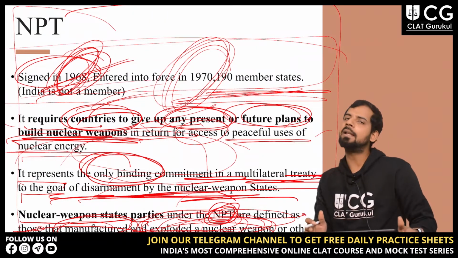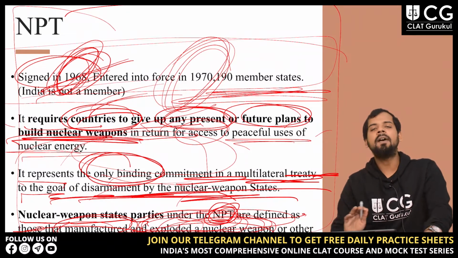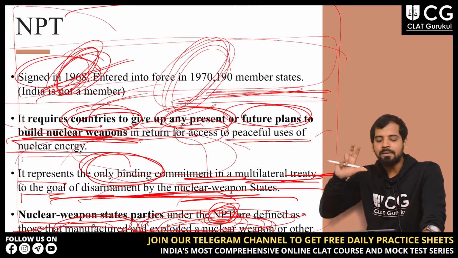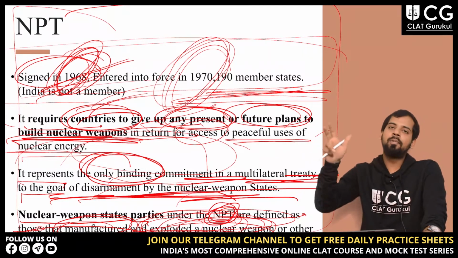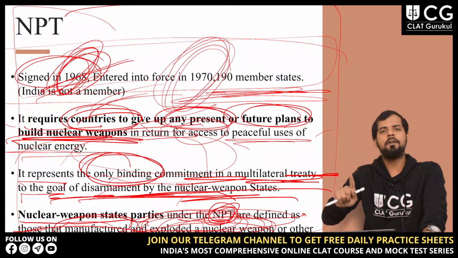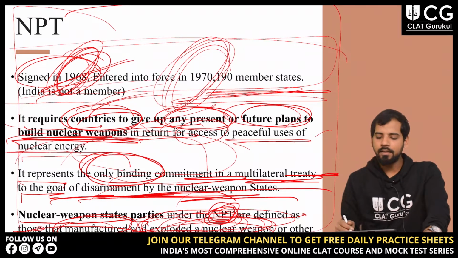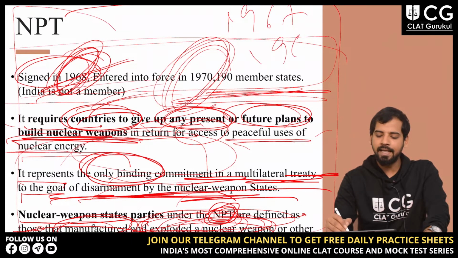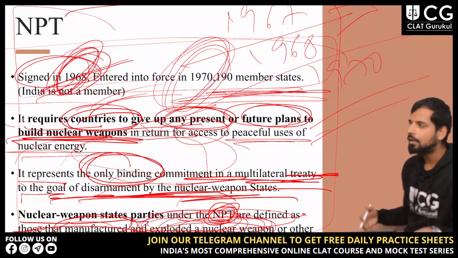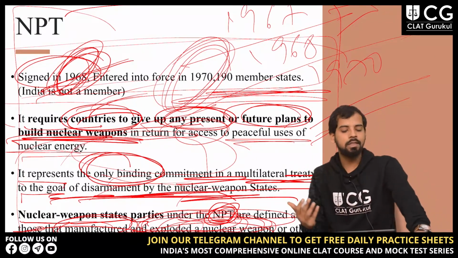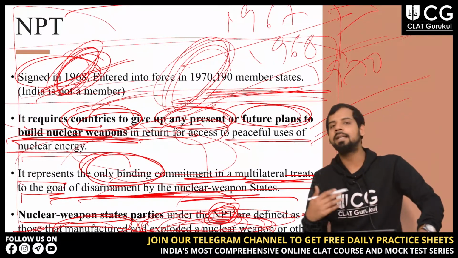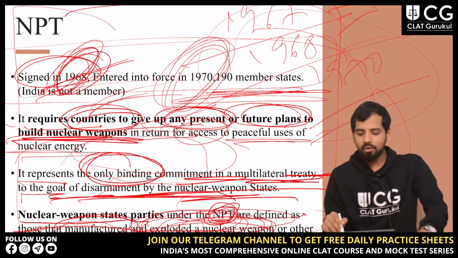So again, 1967, 1968 and 1970 are very important. 1967 is mentioned in the definition of nuclear weapon state parties. Then 1968 is the year when it was signed, and in 1970 it came into force. So all these things are related to this.